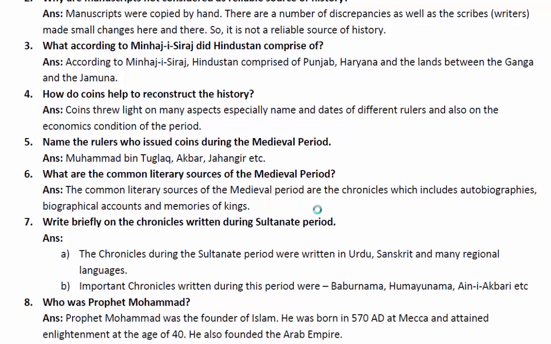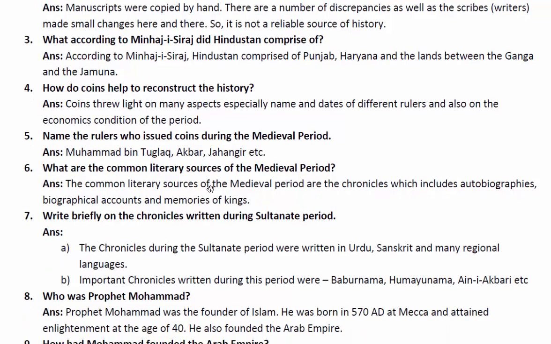What are the common literary sources of the medieval period? The common literary sources of the medieval period are the chronicles, which include autobiographies, the story written by the person himself, biographical stories of a person written by someone else, and accounts and memories of kings. These are the common literary sources of the medieval period.